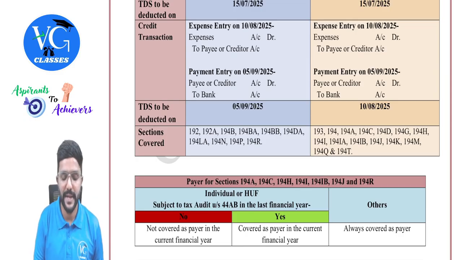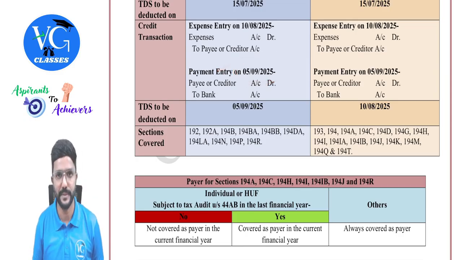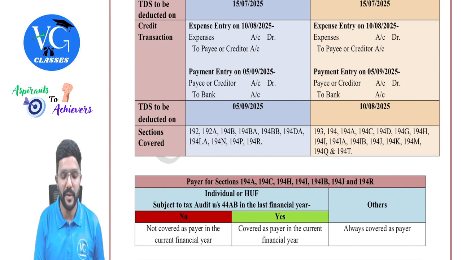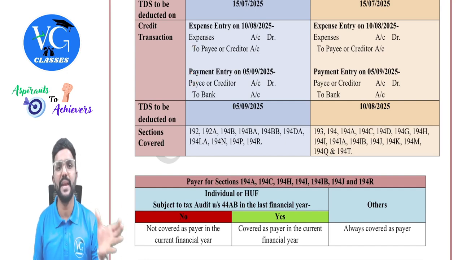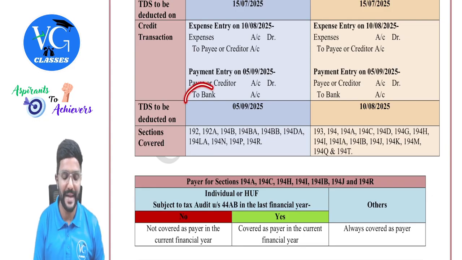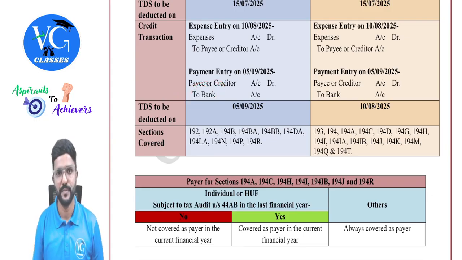Okay. Then I am making the payment, assume on 5th September. Then the entry would be, now the liability will get cancelled, payee or creditor to bank. I'm making the payment. So when am I supposed to deduct TDS? On the date of payment. So which is that? 5th September. So I need to deduct TDS on 5th September and remit it to the government on or before 7th October. That is 7th of next month.